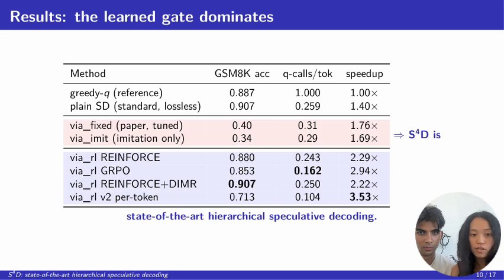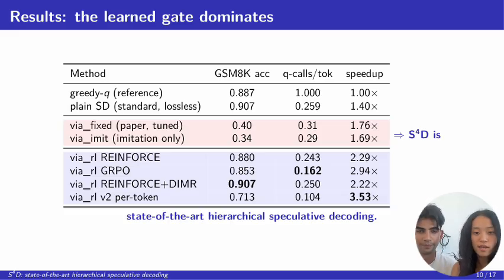And now the red rows, the hand-tuned thresholds, which is the previous state-of-the-art method, via SD at 0.34 and 0.40. We find that these are very low because a single global cutoff cannot separate confident and correct from confident but wrong, so it waves through a stream of locally possible but globally wrong tokens. And on GSM-AK, the final answer is all or nothing. That's why a full 9 config sweep still caps at 0.5. There's no single cutoff that is right in every context. The imitation-only baseline is a little bit worse at 0.34 because imitation learning adds exposure bias.